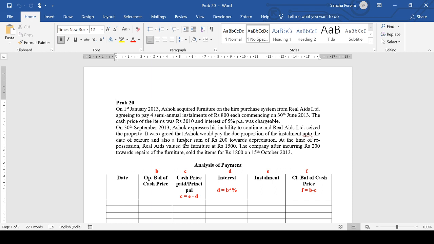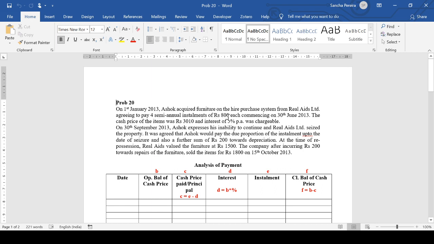On 1st January 2013, Ashok acquired furniture on the hire purchase system from Real Aids Limited. So Ashok here is the hire purchaser and Real Aids is the hire vendor, agreeing to pay 4 semi-annual installments. Semi-annual means half yearly. Within a year, there are two installments, so after a period of 6 months. So basically it spans over 2 years, since 4 semi-annual installments take 2 years to complete.